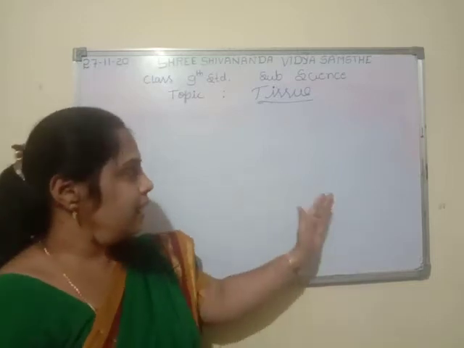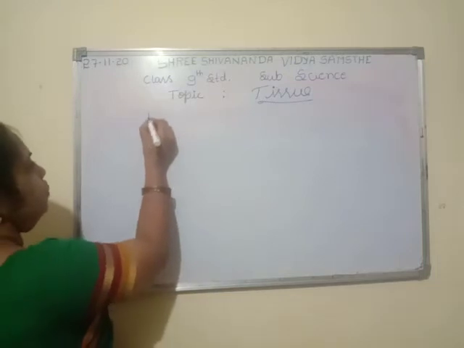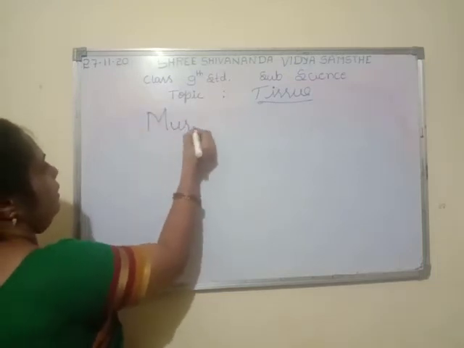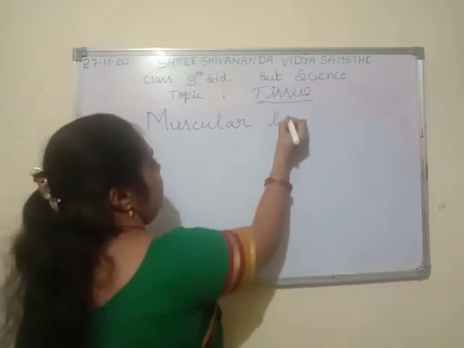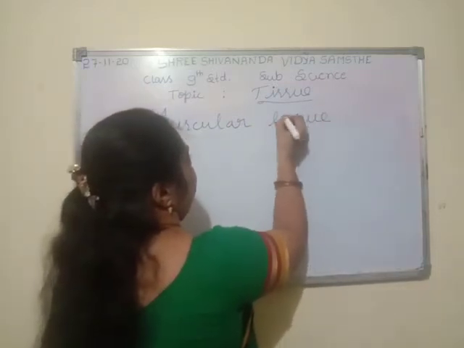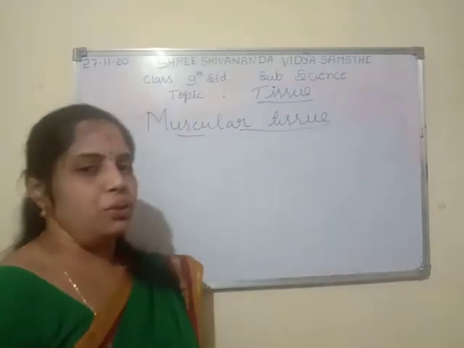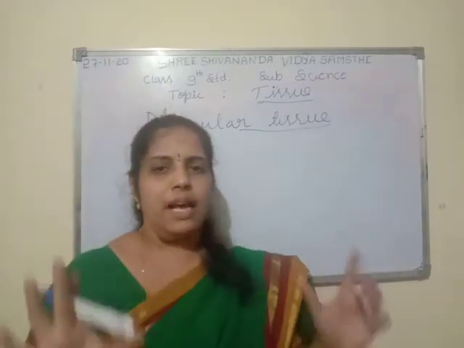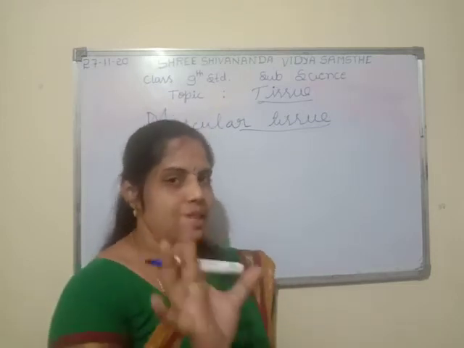Let us continue with muscular tissue. The other type of animal tissue is muscular tissue. Muscular tissue is broadly classified into three types. How many types? Three types.